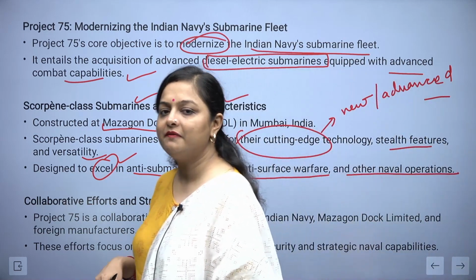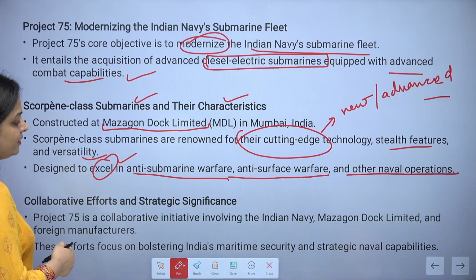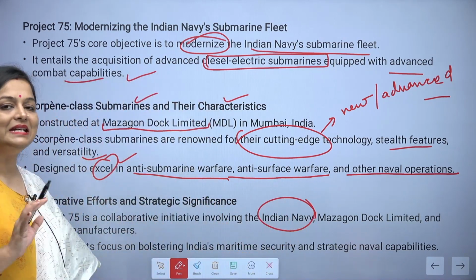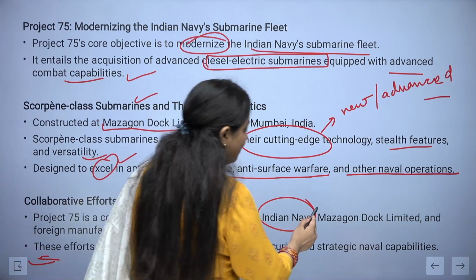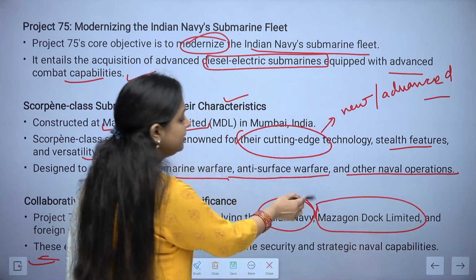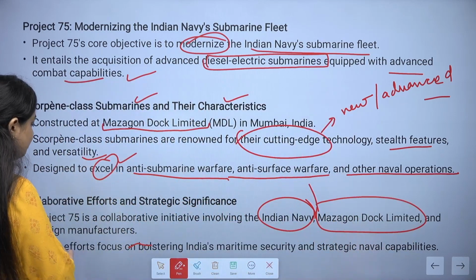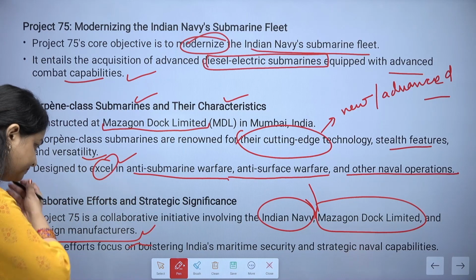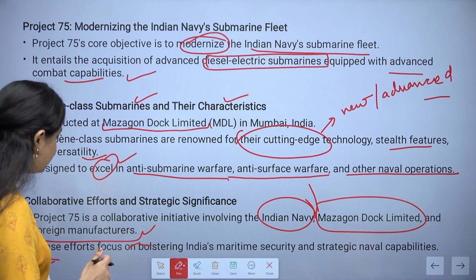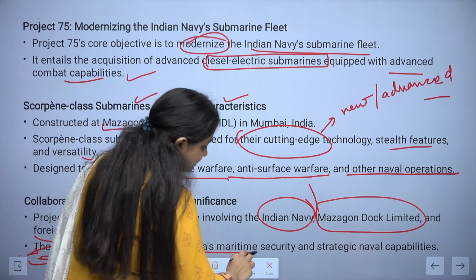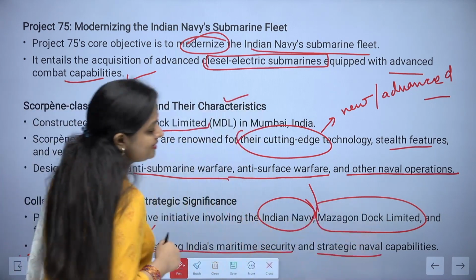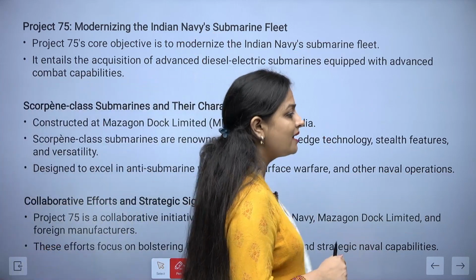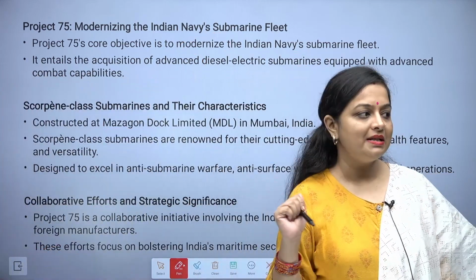Project 75 is a kind of collaborative initiative which involves the Indian Navy, MDL, that is the Mazagon Dock Limited, and foreign manufacturers. They are helping us out with the cutting edge technologies. These efforts focus on bolstering India's maritime security as well as strategic naval capabilities, because we need to protect our coastal areas also.